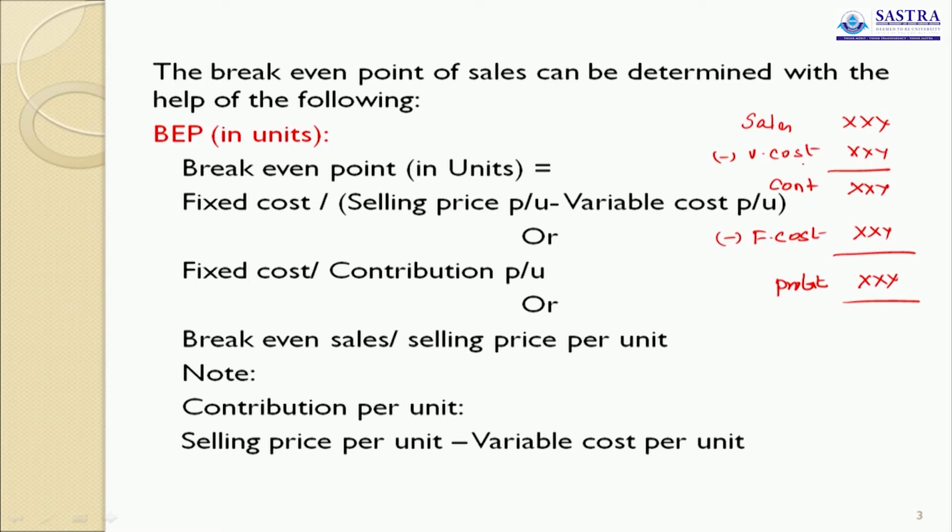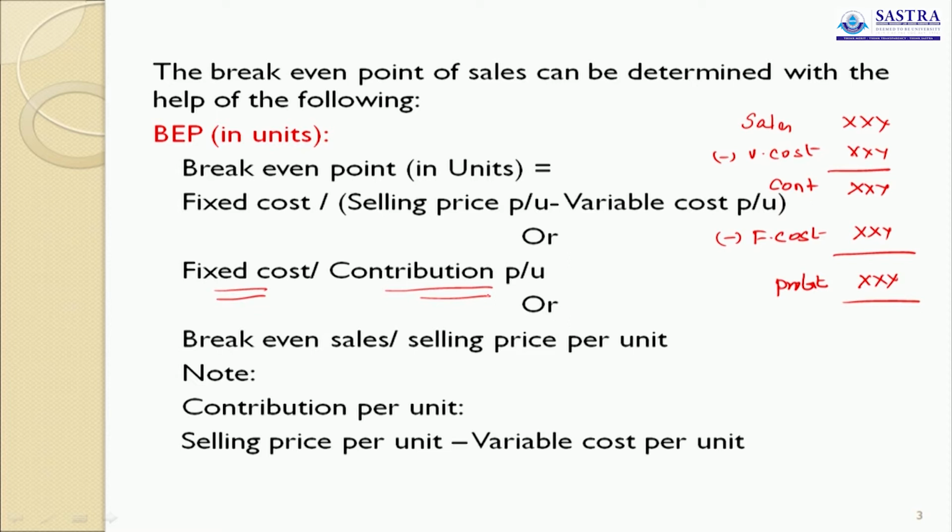Sales minus variable cost gives contribution. Contribution less fixed cost, the net result is profit. So first we have to calculate break-even point in units. What is the formula for break-even point in units? Break-even point in units equals fixed cost divided by contribution per unit. Fixed cost divided by contribution per unit.